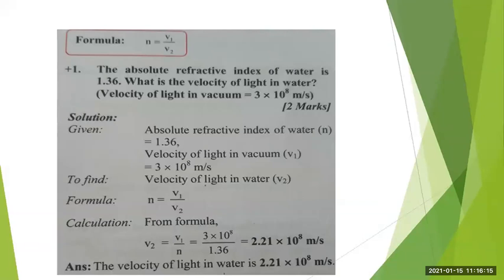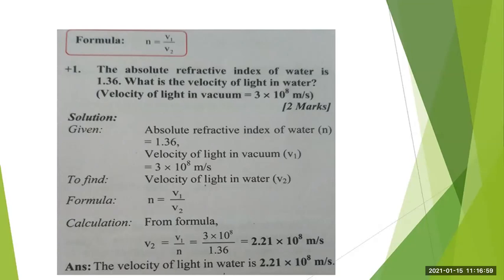As the velocity of light in vacuum is given, we consider that as v1. And what we have to find, the velocity of light in water, that is v2. Now here we will use the formula of the refractive index: n is equal to v1 upon v2. Then we will substitute the values. From the formula, since we have to find the value of v2, by rearranging we get v2 is equal to v1 upon n.